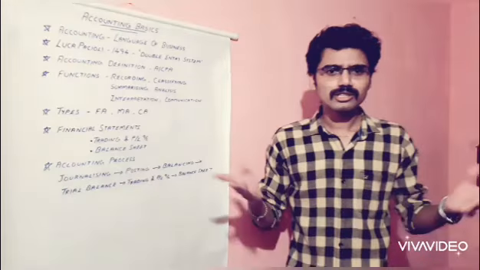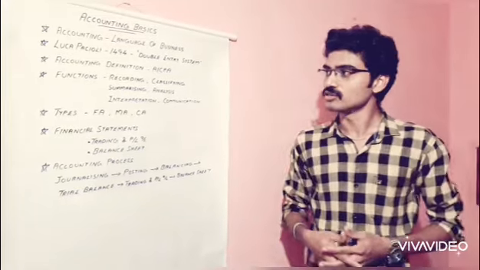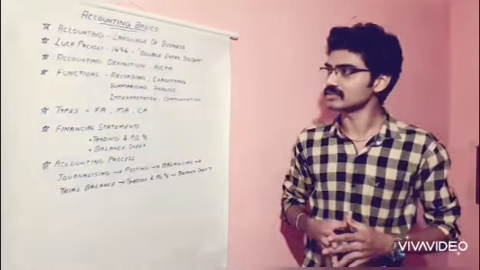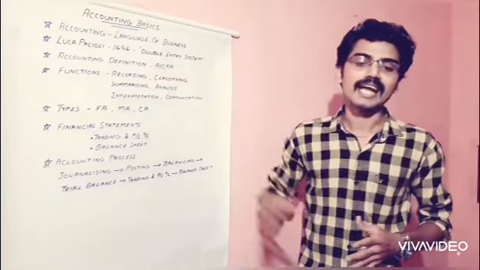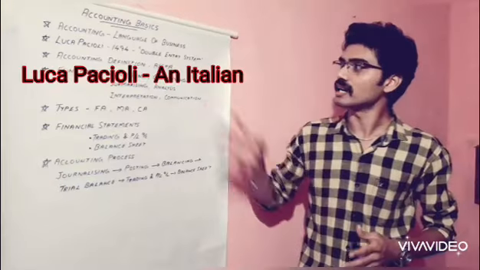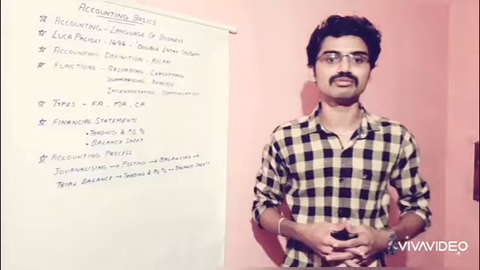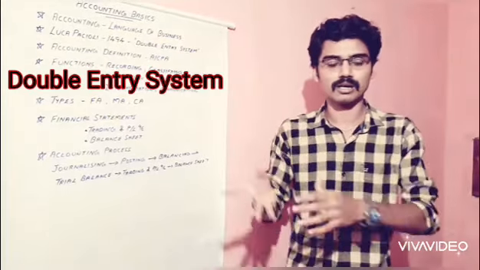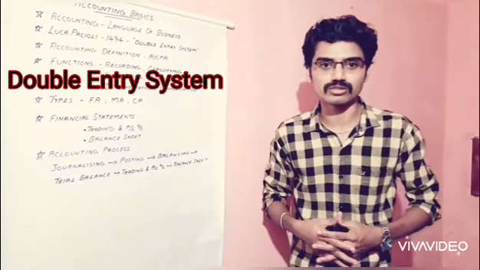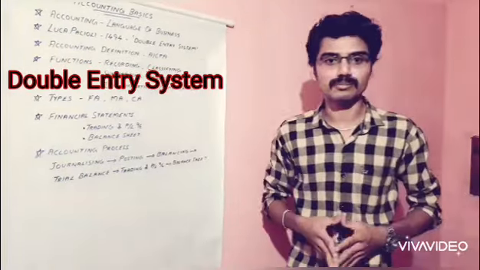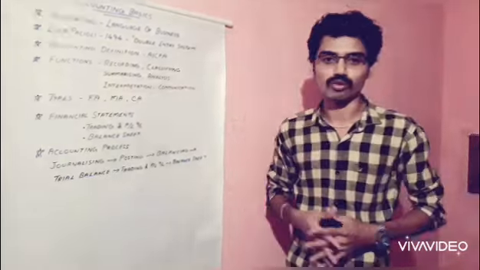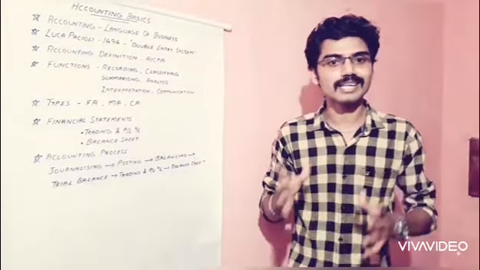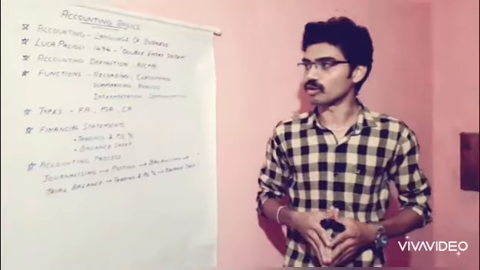And what about the evolution of accounting? Accounting came into existence when Luca Pacioli, an Italian, published a book called Double Entry System in 1494. In that book, he invented a concept regarding accounts that can be called the double entry system of bookkeeping, or double entry system of accounting. So who is the father of accounting? Luca Pacioli, an Italian, is the father of accounting.